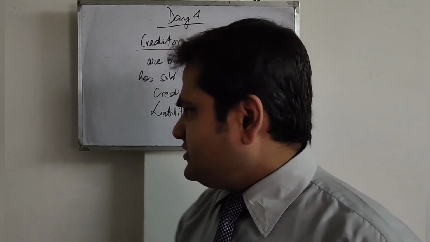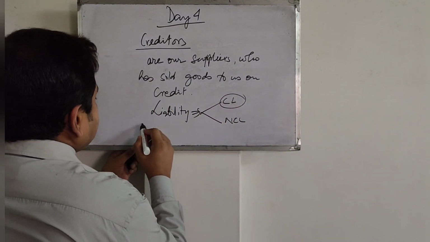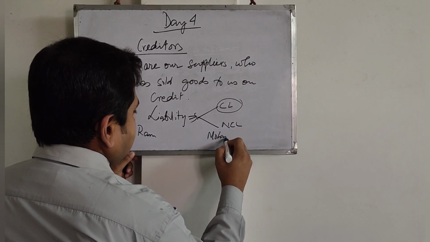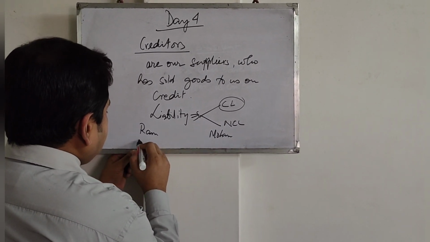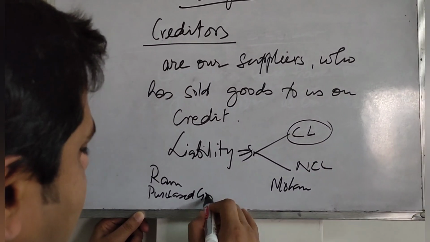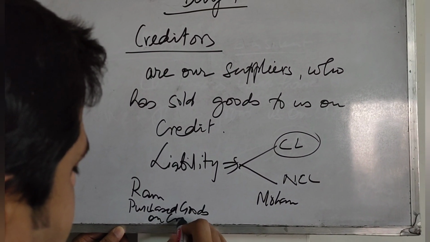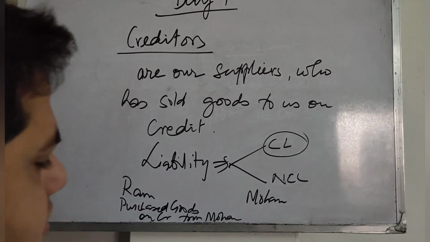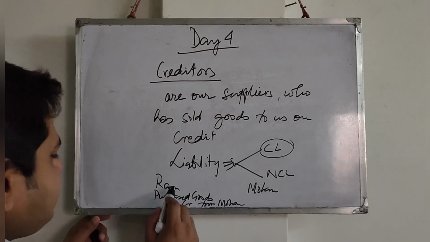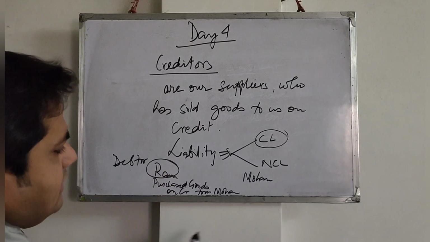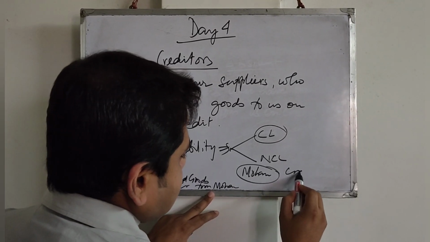So I'll give you one example. Suppose there are two persons. One is Ram and the other one is Mohan. So Ram purchased goods on credit from Mohan. So who is the debtor? Ram is the debtor and Mohan is the creditor.